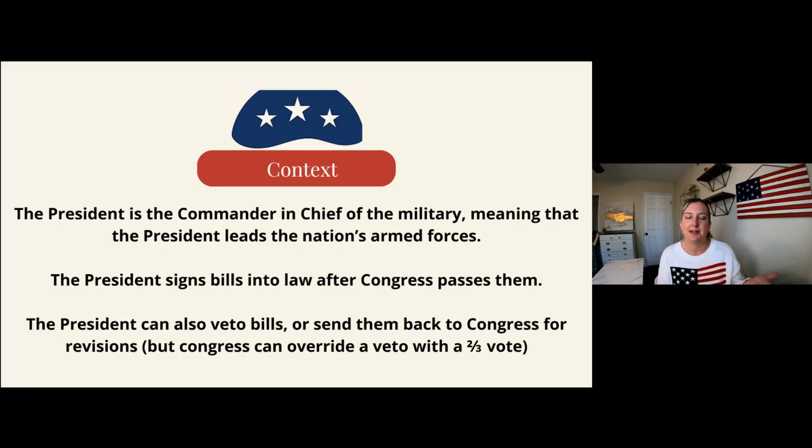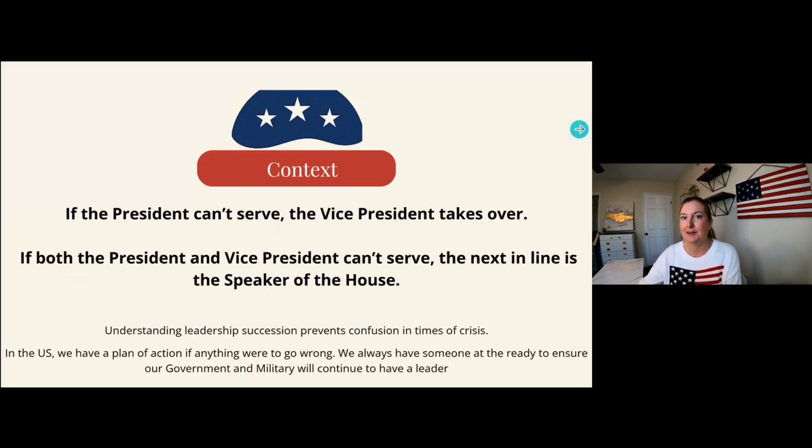Or if Congress agrees by two-thirds of a vote, then they can override that veto and make it happen anyway. And again, that's another checks and balances that really helps us put into action what needs to happen at any given time.